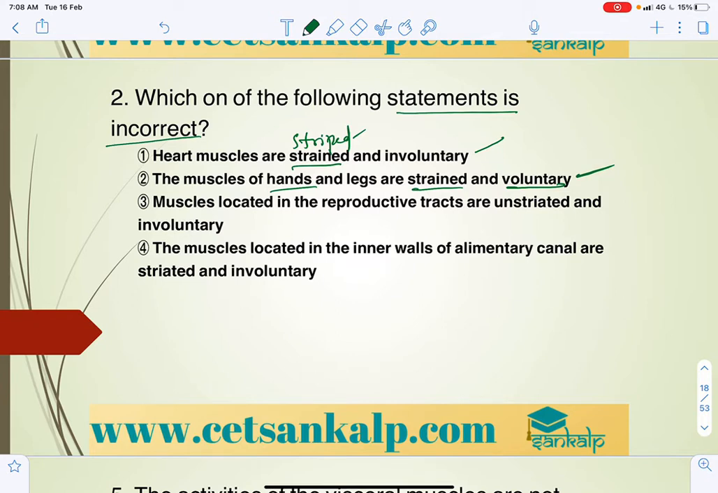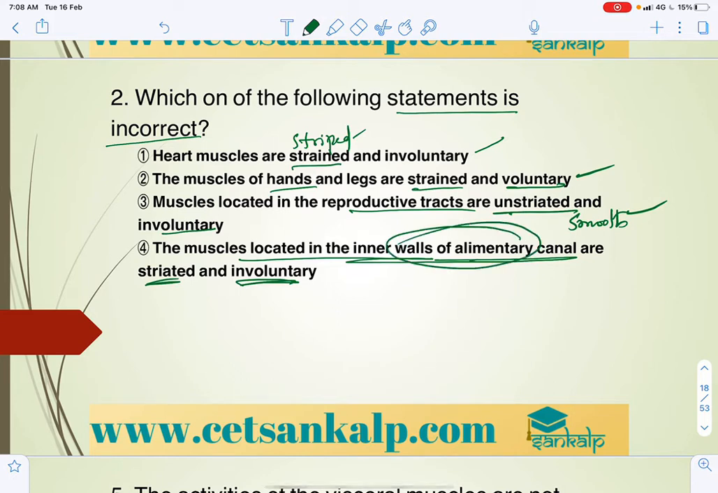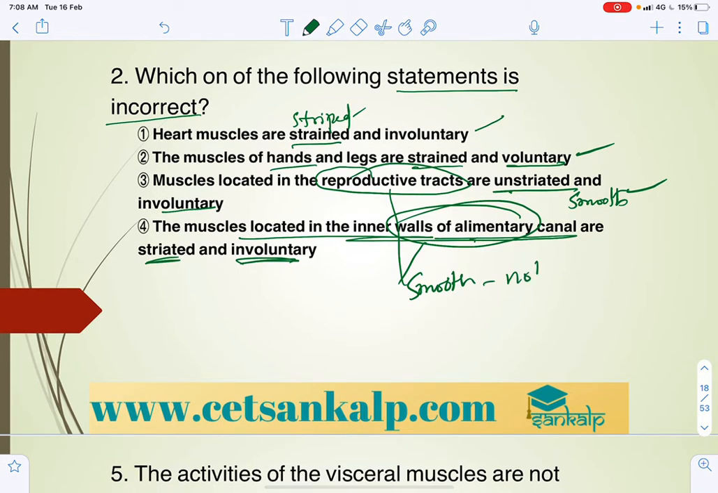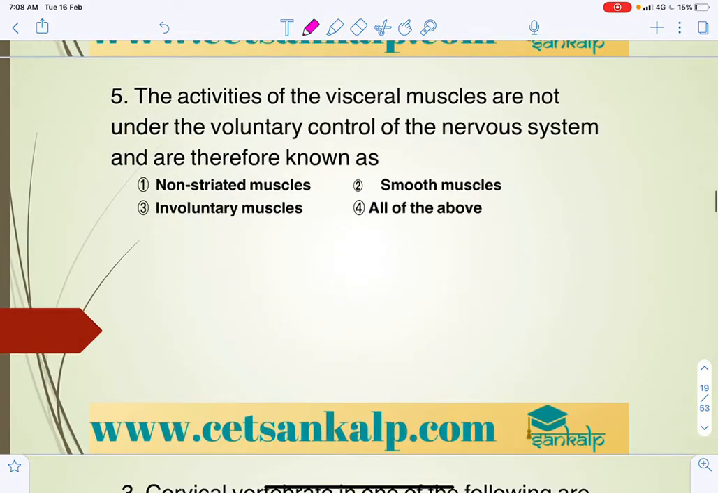Muscles located in the reproductive tract are unstriated and involuntary, that is what we call smooth muscles, that is also correct. The muscles located in the inner wall of the alimentary canal are striated and involuntary. Same as the inner wall of the alimentary canal and also the reproductive tract, in both we can see smooth muscles only. But smooth muscles are not striated. But in this question they are given as striated and involuntary. Involuntary is correct, but they are not striated. So the fourth statement is the wrong statement.